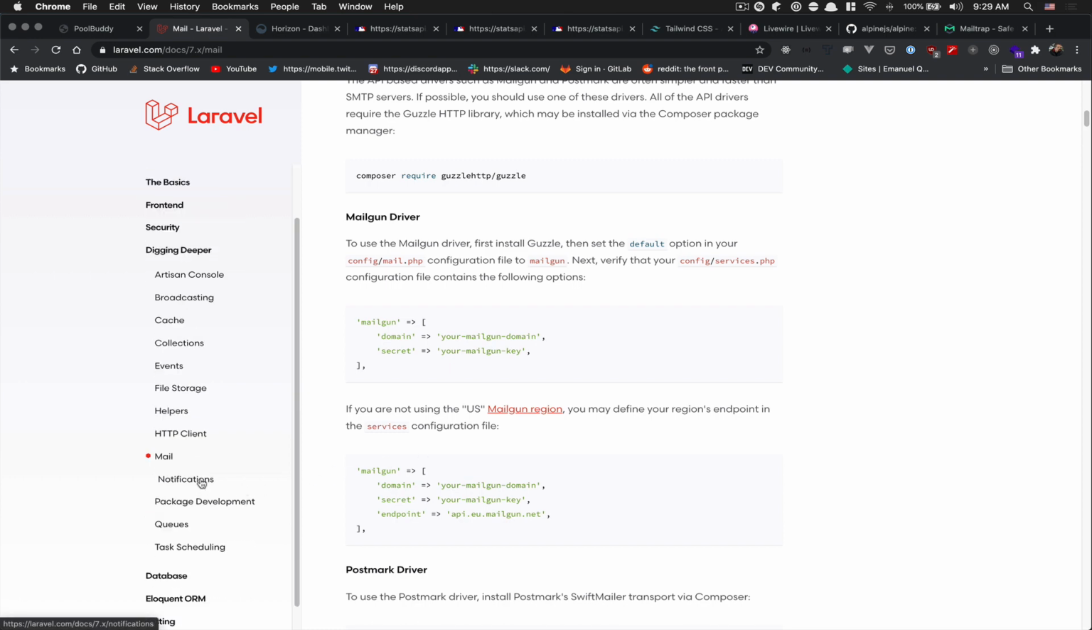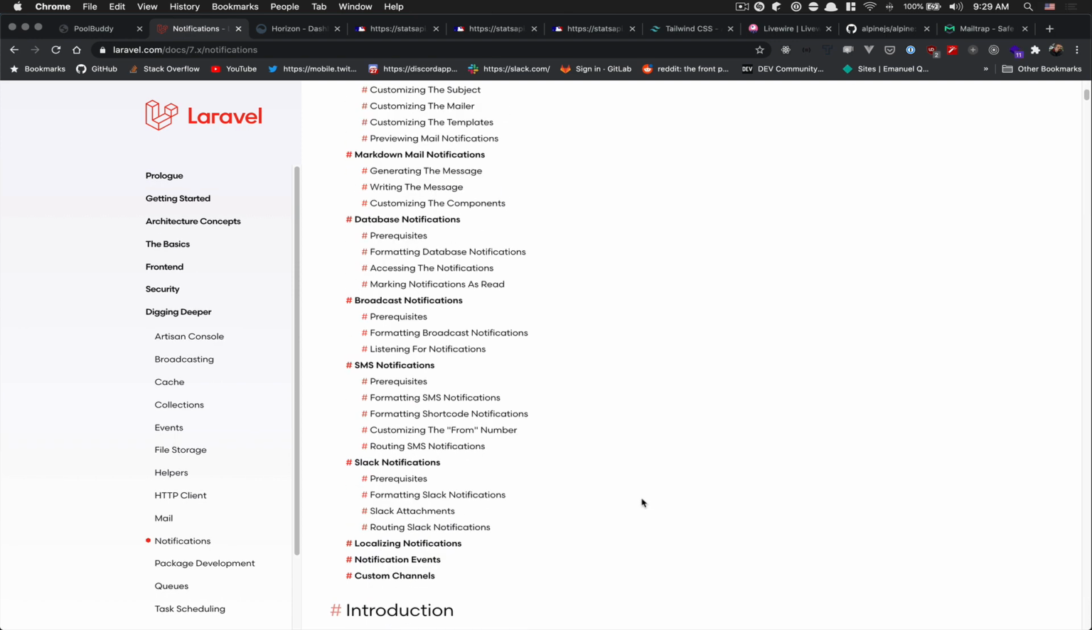After that, I have the notification. This is what I use. I use the notification to send the email, because maybe later I'm going to put them in the database, so I have kind of a notification like on Facebook. Also, you can have SMS, Slack, whatever.